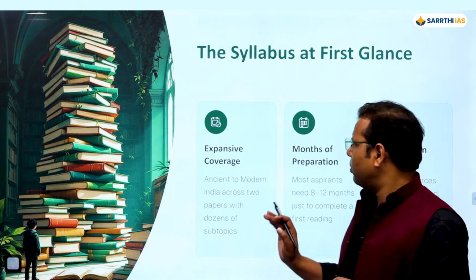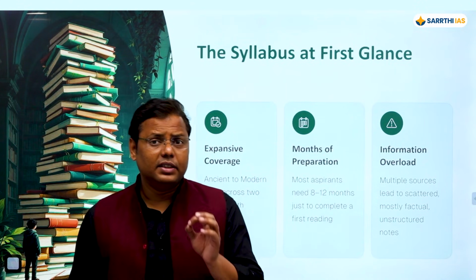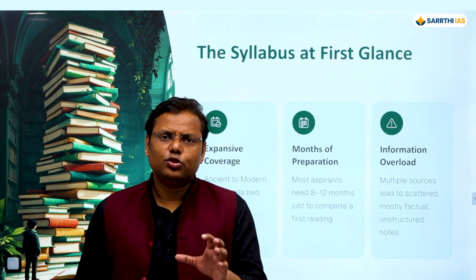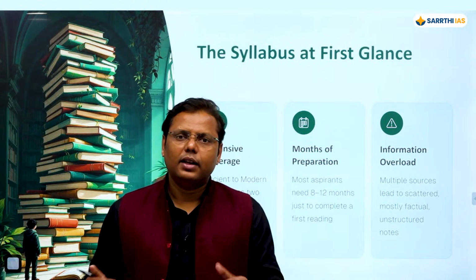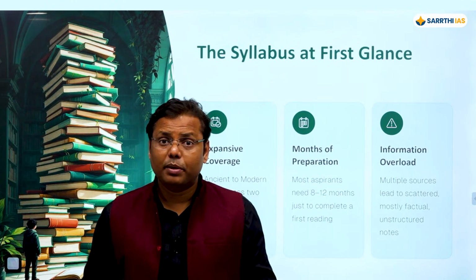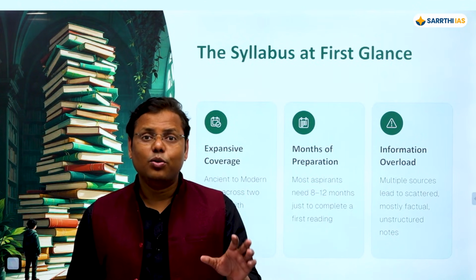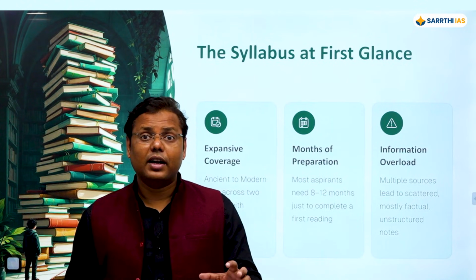The first is about the expansive coverage. What do I mean by expansive coverage? If you see the syllabus of history optional, you may find that so many pages are consumed to cover it. If you compare it with the other optional papers, you'll find that the syllabus of another optional paper is covered in 2 or 3 pages. On the other hand, for history optional, you can find at least 6-7 pages.